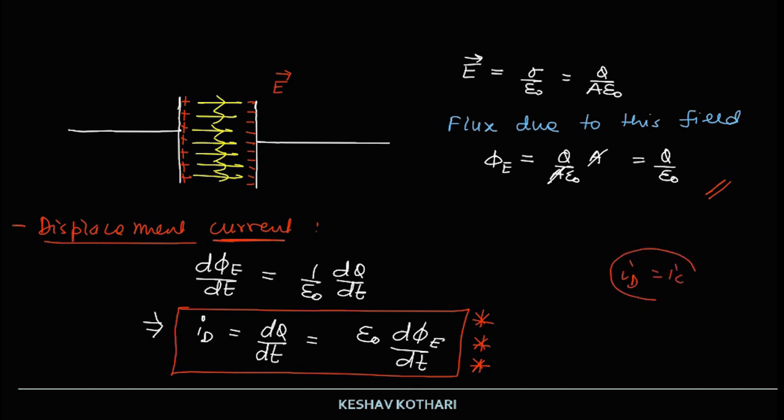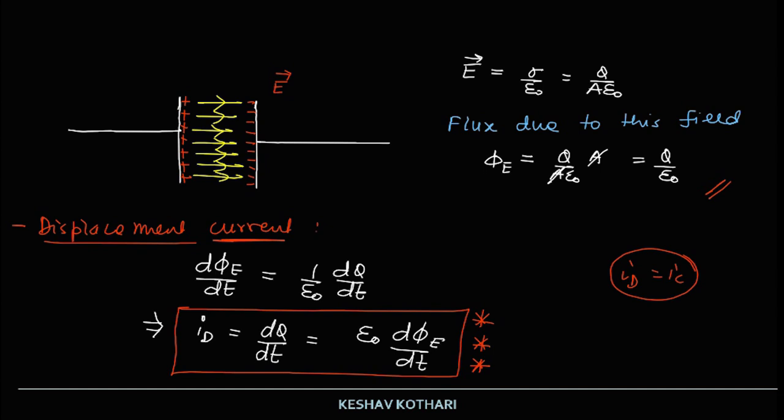The value of ID is turning out to be epsilon naught d phi e by dt. So this displacement current is the equivalent current intercepting the surface S, which is due to the change in the electric flux.